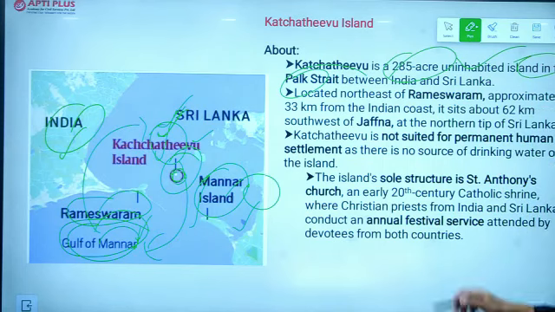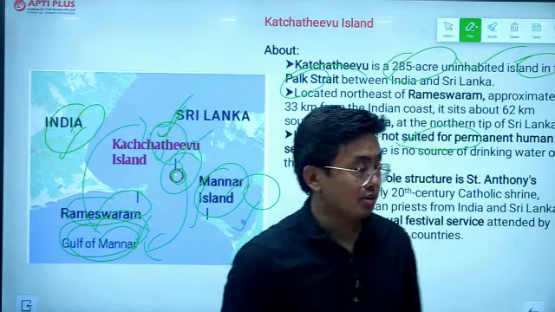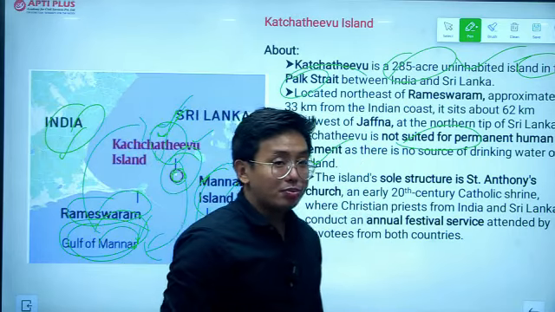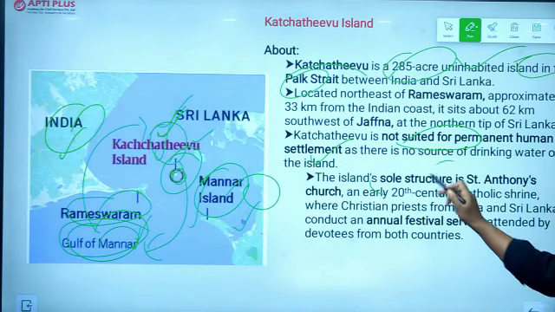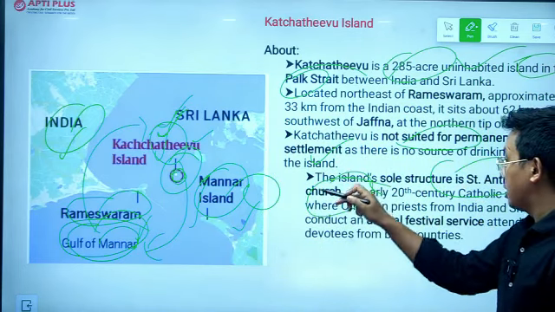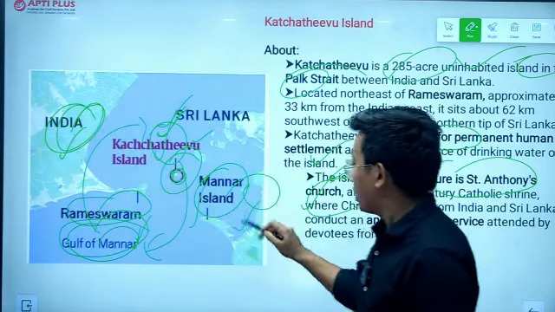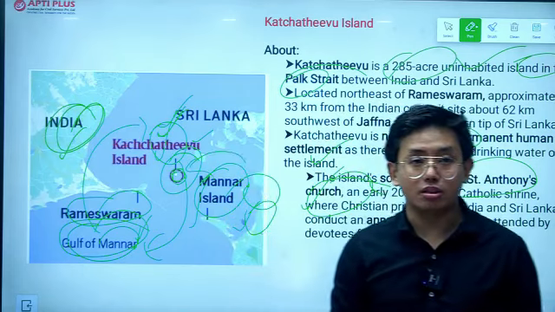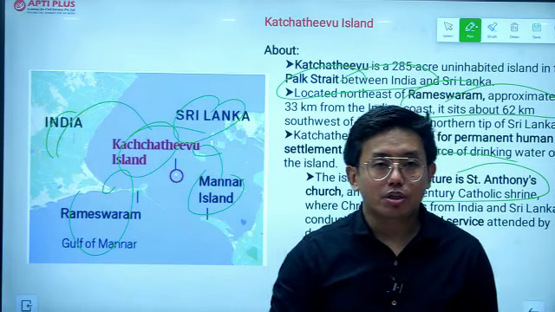This Katchatheevu island is not suitable for habitation. For this reason, people do not reside in the island, and there is only one structure on it, which is St. Anthony's Church. People from both countries, India and Sri Lanka, go there for religious activities. So these were all the facts about the Katchatheevu island and its mapping.